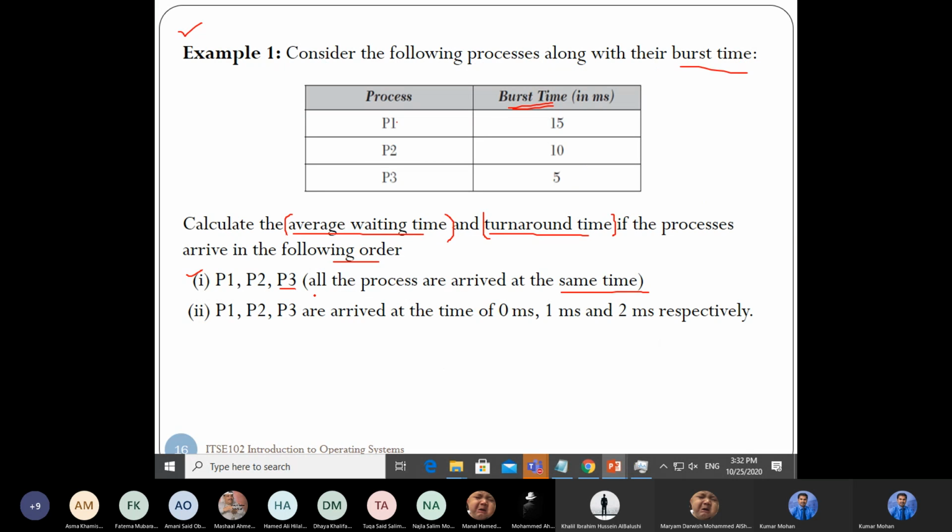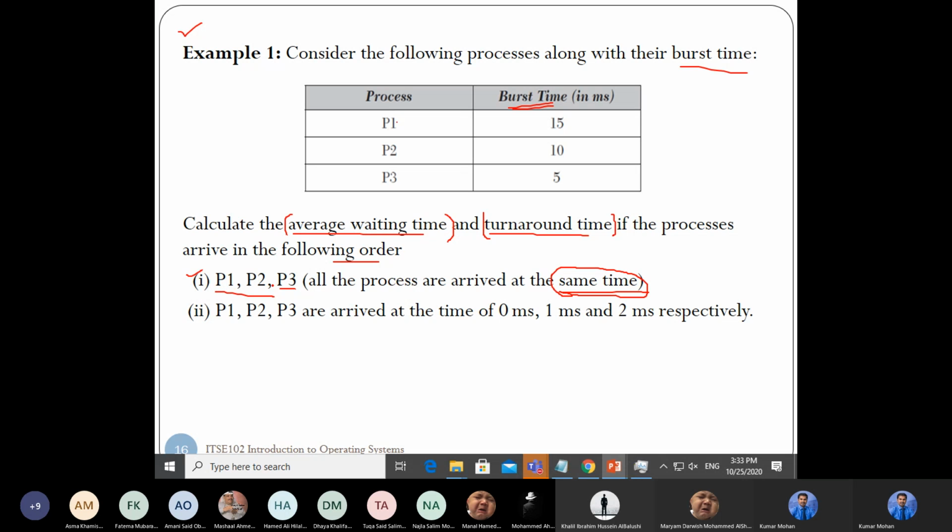P1, P2, P3, all the processes arrived at the same time. For example, at an ATM, if three persons come at the same time, who will be served first? That is the meaning here. So I will go with P1, P2 and P3. No problem, you can go with P2, P1 and P3 also, or P3, P2 and P1, because all processes arrive at the same time.